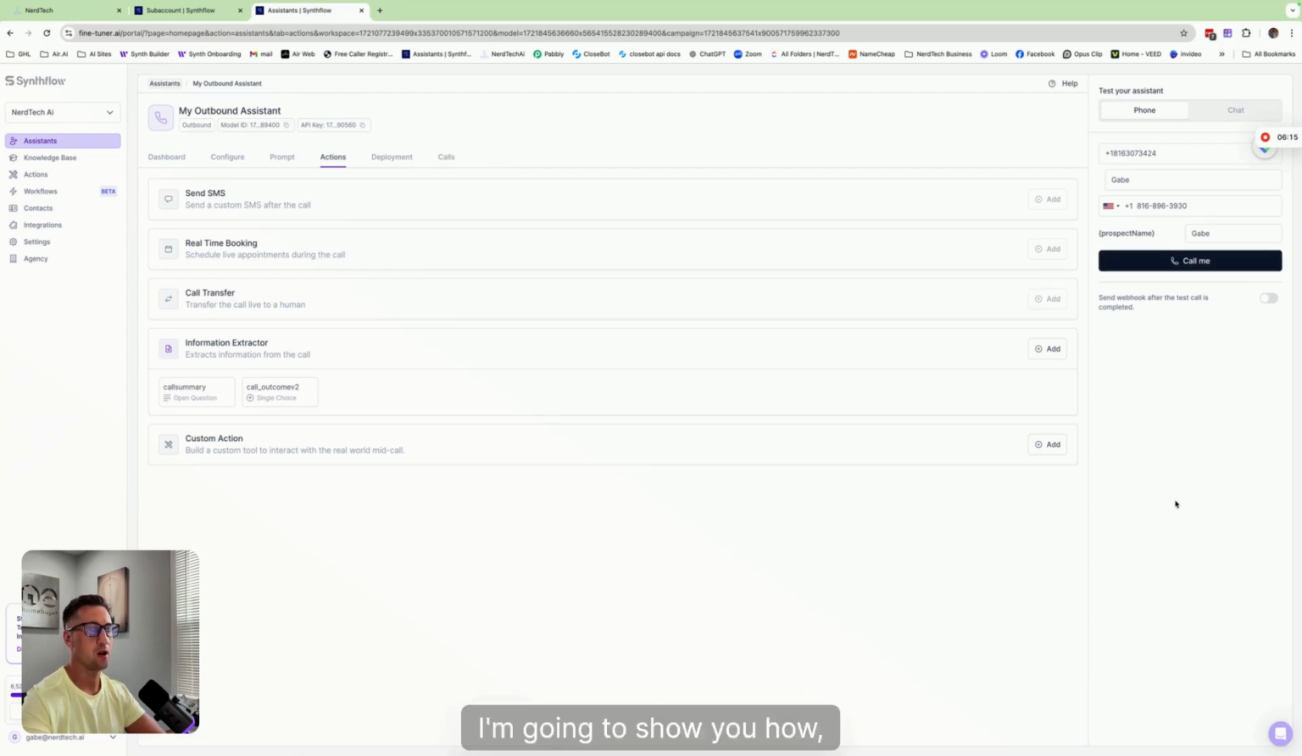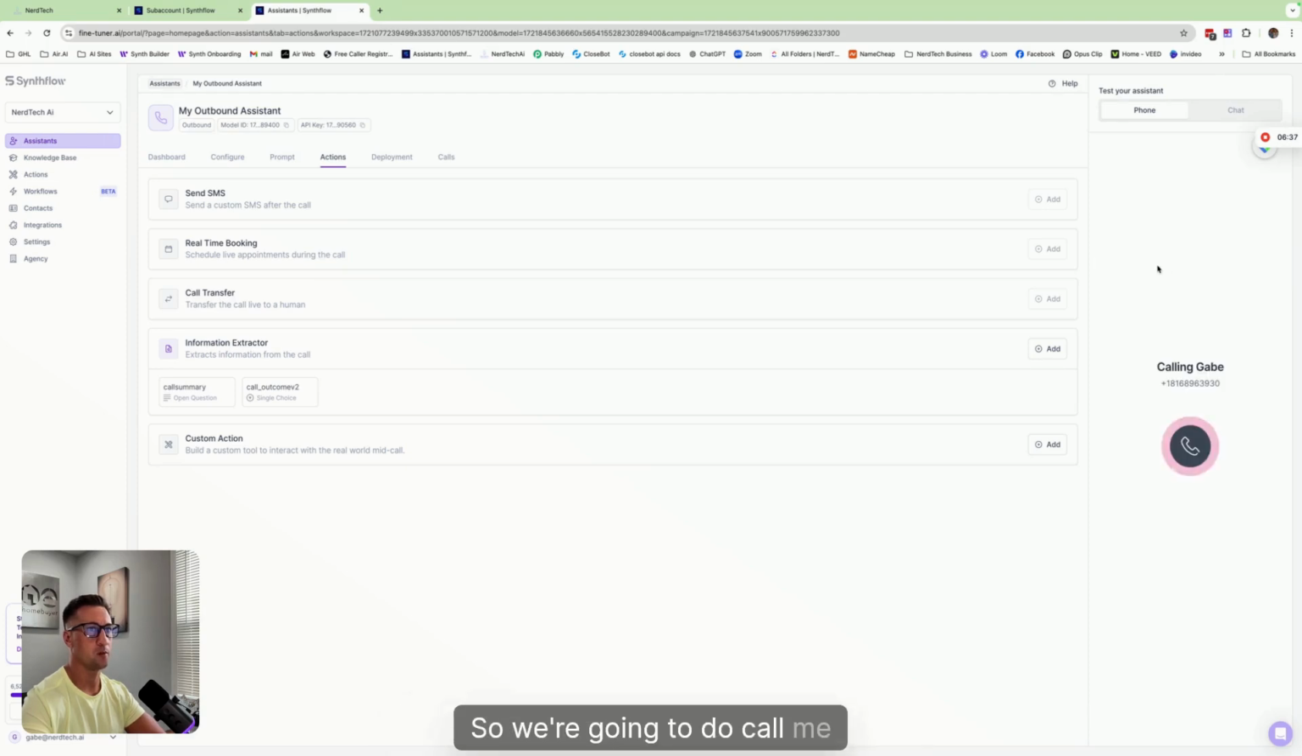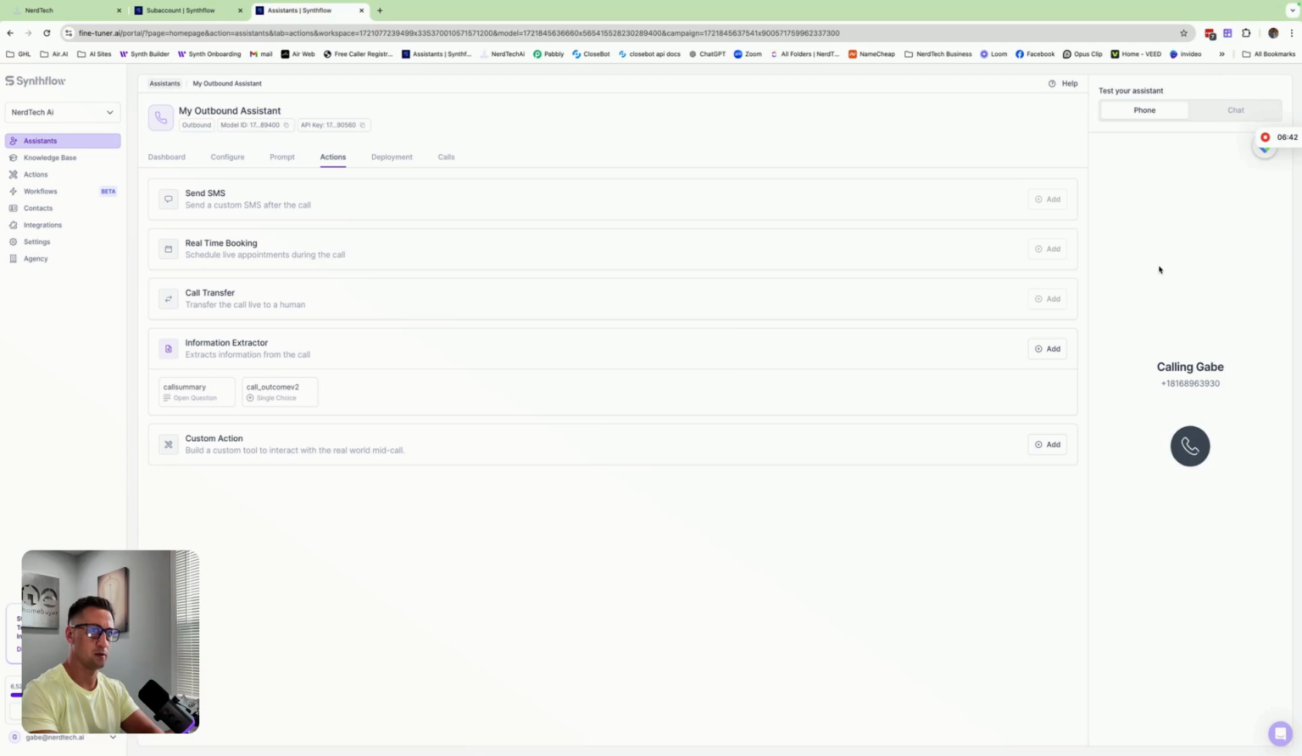I'm going to show you how after it calls, we're able to see the data right after the call, to show us what it would have labeled this so we can determine that. You can also chat with these, which is a really cool feature. The chat doesn't work if there's actions, so there are some limitations to that, but I like to always make a phone call because there's really no better way to test it, in my opinion. So we're going to do call me, and I'll let you hear this call when it comes to my phone.